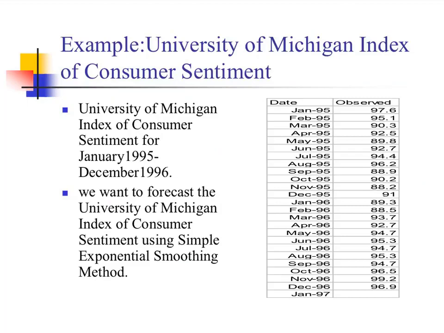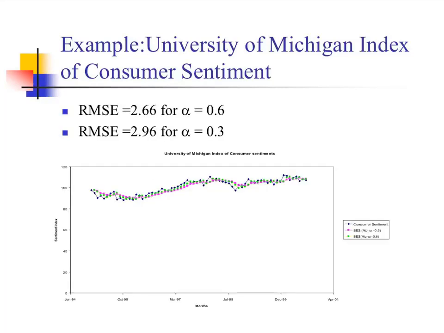Here is another example, the University of Michigan Index of Consumer Sentiment, and we need to forecast the data for January 97. I forecast using alpha 0.6 and alpha 0.3. The pink one is with alpha 0.3 and the green one is with alpha 0.6. As you realize, the smoothing constant 0.6 gives a smaller root mean square error, so I'm going to choose this model and this smoothing constant.